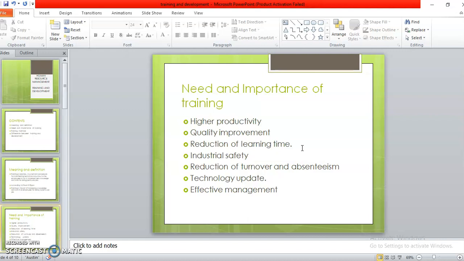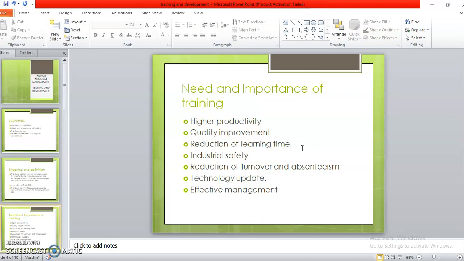Next, quality improvement. As the very word says, the customers have become more quality conscious these days and the requirements keep on changing. Quality is something which we cannot compromise on. Customers want quality, be it at whatever price it is available. To satisfy the customers, the quality of products must be continuously improved through training of workers. Clear?